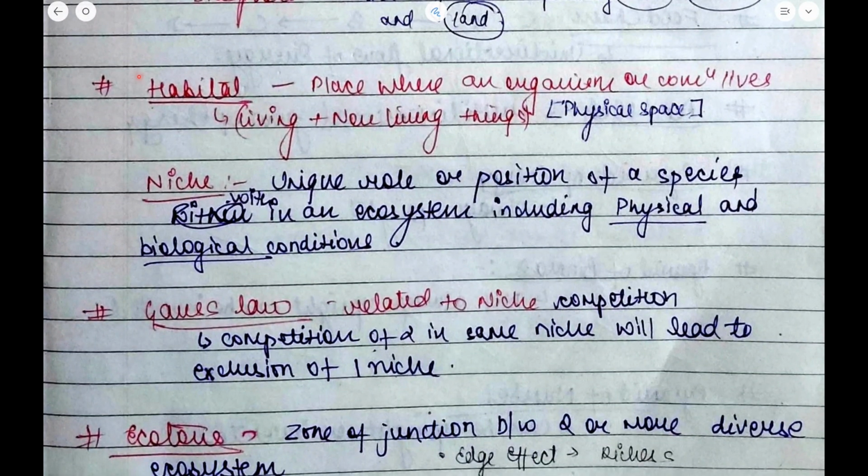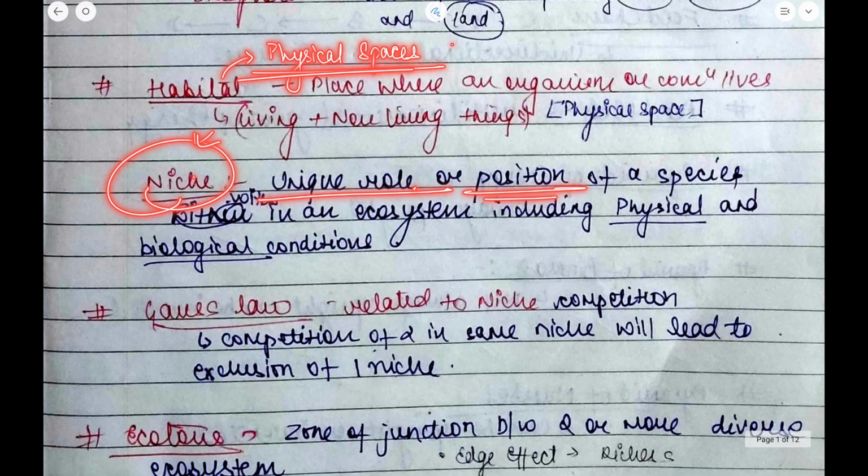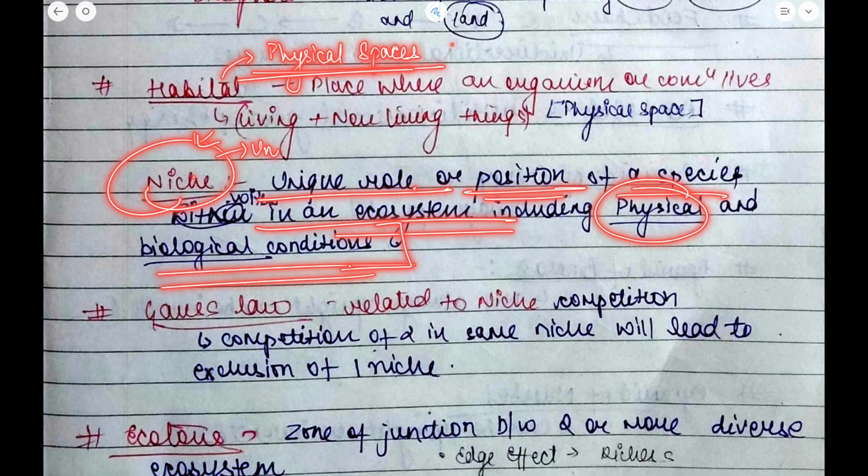Now what is a habitat? Habitat is a place where an organism or the community lives. Now habitat constitutes the physical space in which an organism lives. Okay, it is the physical space, whereas niche is the unique role or position of a species in an ecosystem which includes physical and biological conditions. Niche means the unique role that an organism or a species plays. Habitat is the physical space in which a species lives.